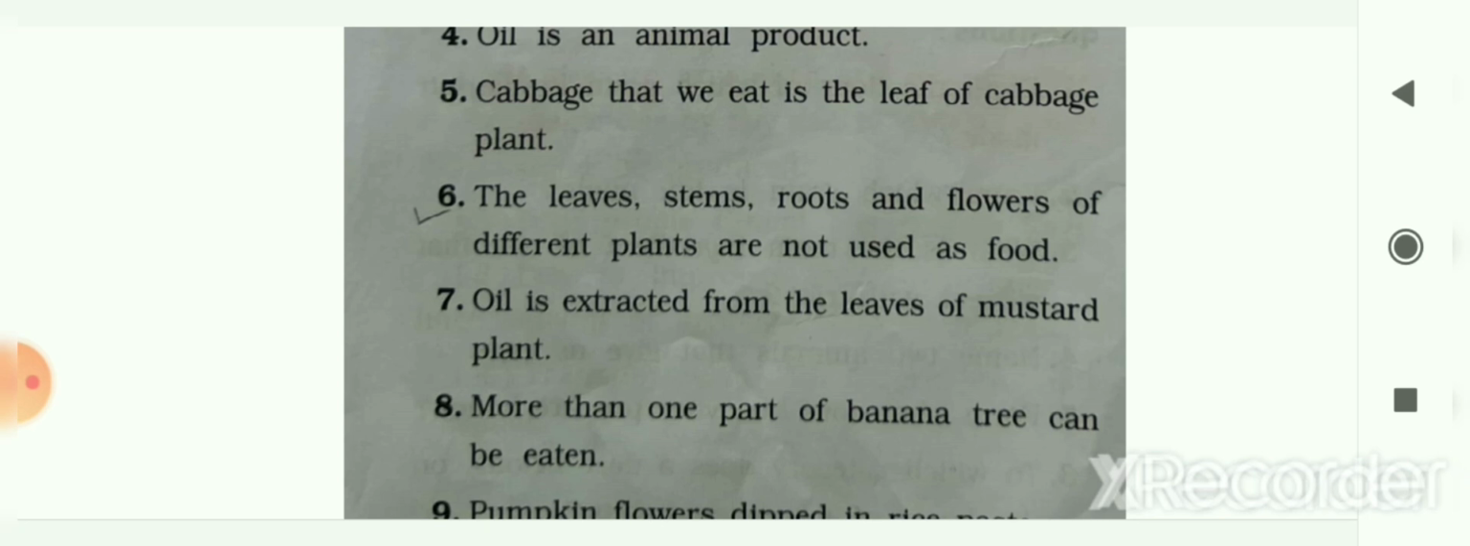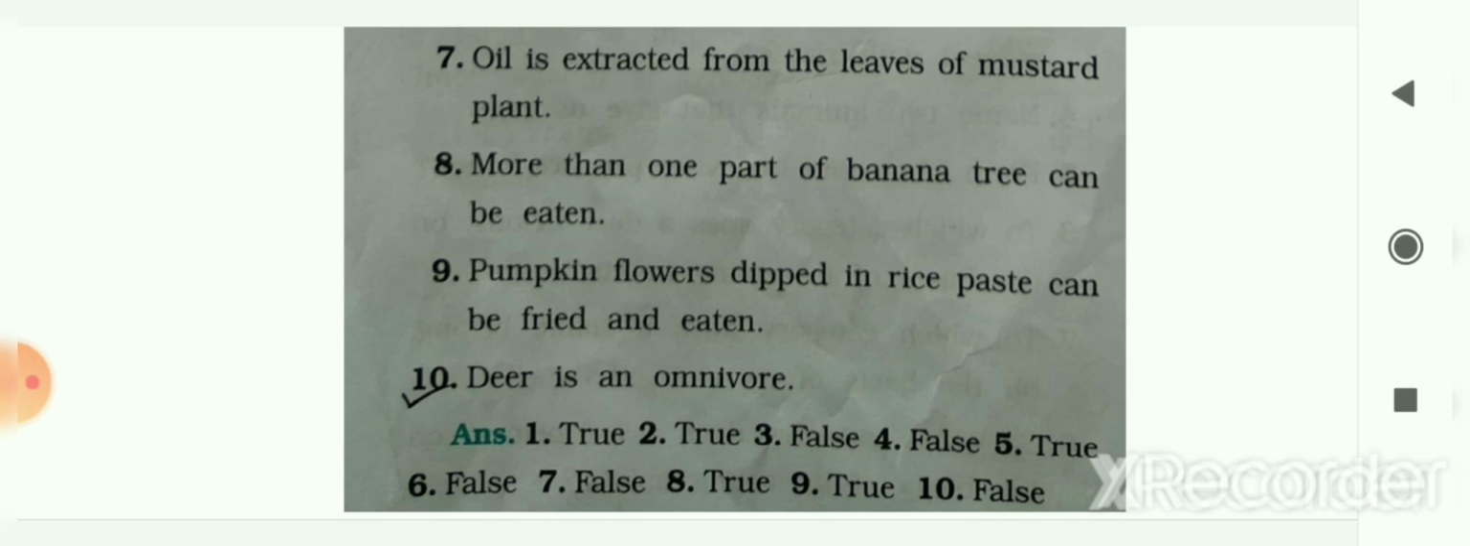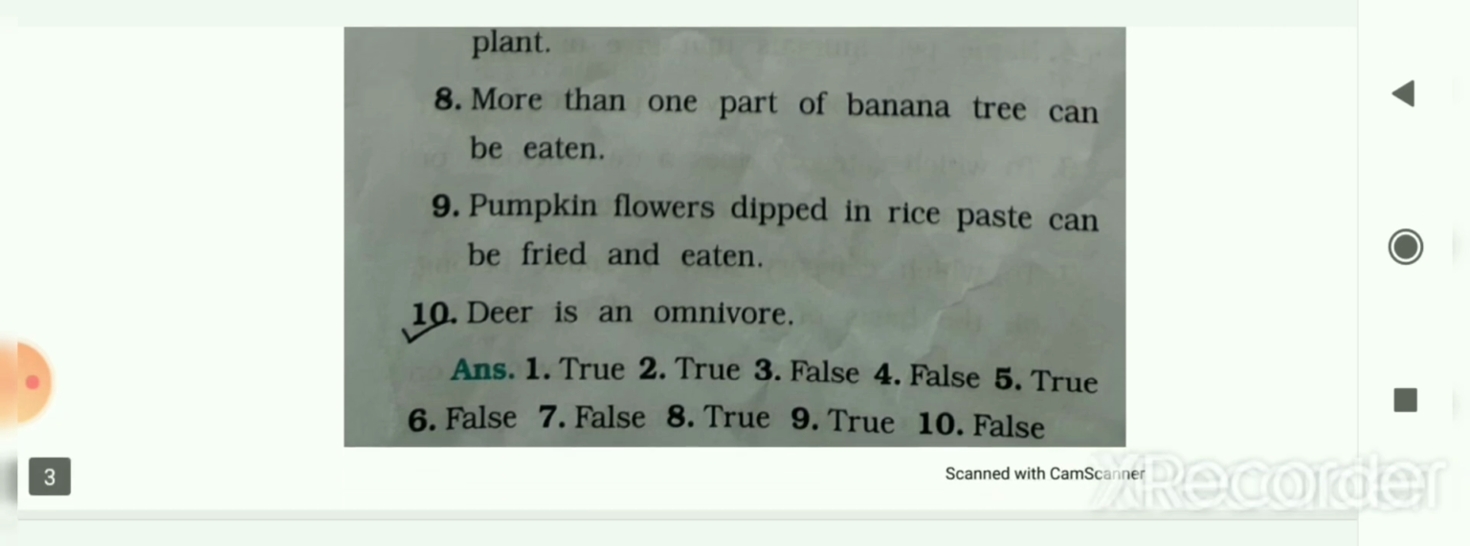Next, number 8. More than one part of the banana tree can be eaten. So yes, your answer is true. Next is, pumpkin flowers dipped in rice paste can be fried and eaten. So yes, your answer is true. The next is, deer is an omnivore. So your answer is false. Deer is a herbivorous animal. Here the answers of your true false are shown. You can check your answers from here.